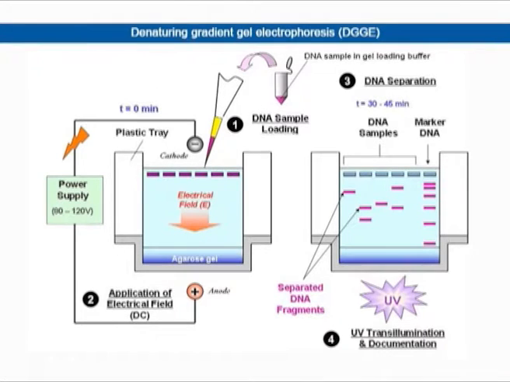DGGE can be used to detect single base changes in all but the highest temperature melting domain of a DNA fragment. To facilitate the detection of mutations along the complete length of a DNA fragment, a GC rich segment may be attached to one end of the fragment during the PCR reaction by the addition of a GC rich sequence to the 5' end of one of the primer pair. This GC rich segment, or GC clamp, usually 30 to 60 base pairs long, has a very high Tm, and in comparison the remaining DNA fragment will have a single and lower Tm.